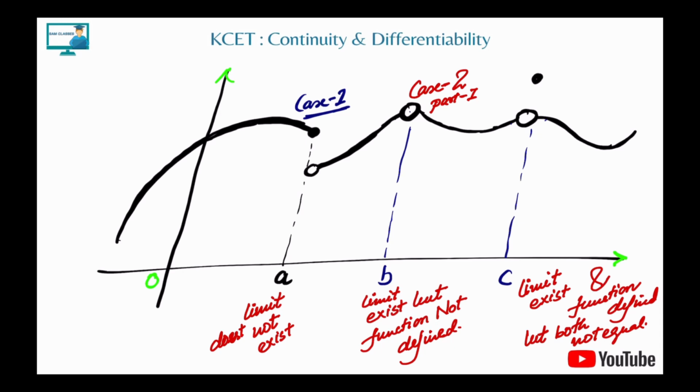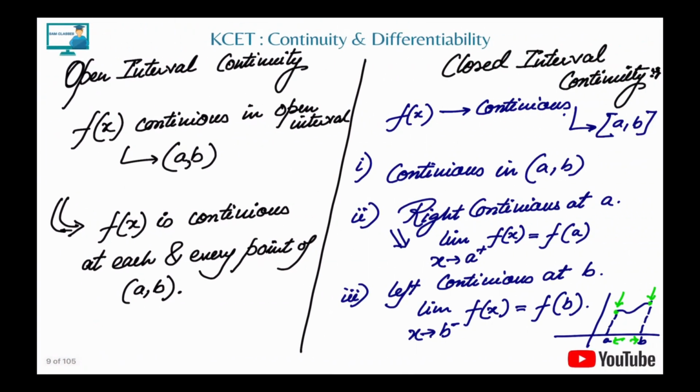Now there was a term called open interval continuity and closed interval continuity. In KCET you see it very rarely, so if you want you can skip this part, but for information I wanted to give you: open interval continuity means it is continuous between this range, A to B, but not at the end points A and B. Closed means it is continuous in between A to B and at the end points also.